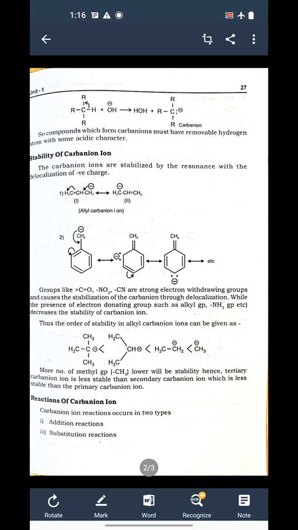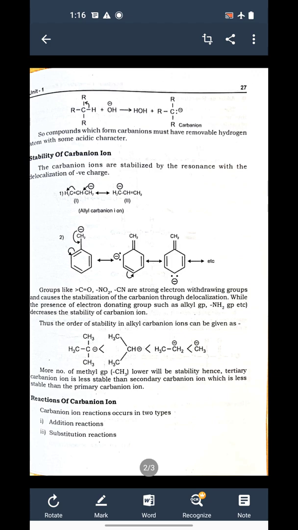If we take the example of secondary carbanion, then two CH3 groups are there which give electrons to carbon, so it is also quite unstable. In case of primary carbanion, only one alkyl group is there, which is going to give electrons to carbon.